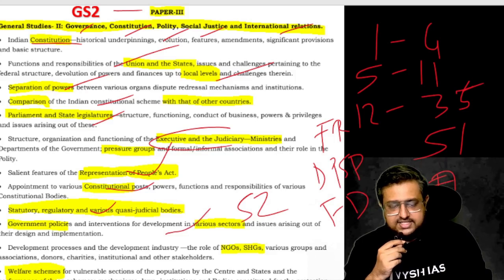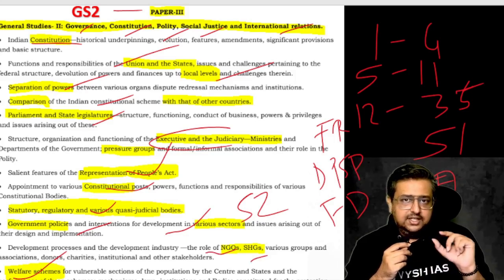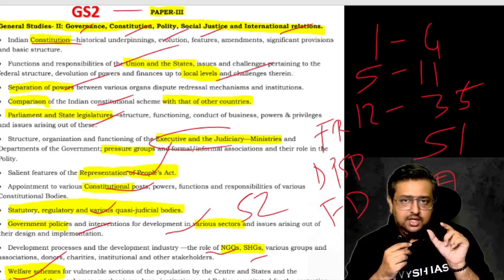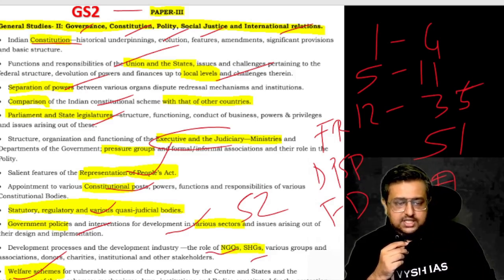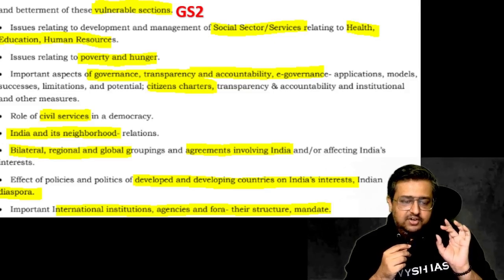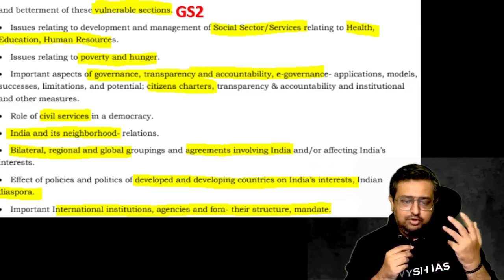Then we have different sectors and government policies, welfare schemes done for the people. Then we have NGOs, SHGs and many other non-state actors, which are not government bodies, but are important for governance. All these things you have to study in GS2, and it's not over. Vulnerable sections: what problems they face, what schemes are there for them, how many people have been brought out of poverty.